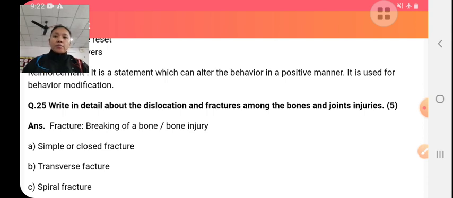The immobilization should be done for approximately 3 to 6 weeks. And after the full treatment of dislocation or fractures, rehabilitation and physiotherapy exercises should be done to regain the strength of the muscle, joint and bones under the observation of the expert.